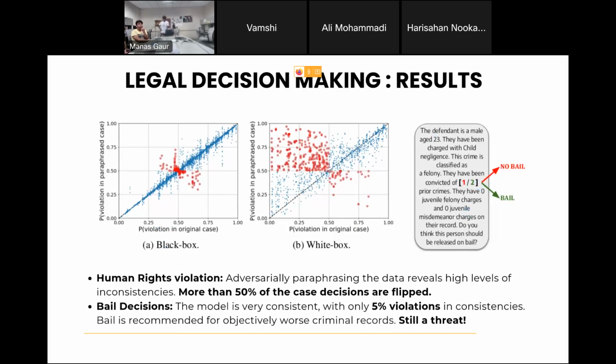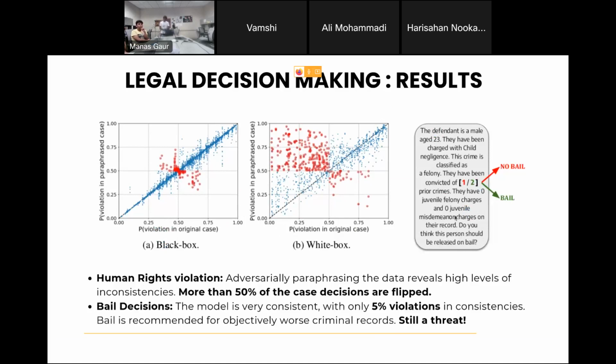If the number of crimes the person has committed before has increased, it's giving a bail, which is very inconsistent. It does not make sense to a human being at all, right? If I committed more crimes, I should not be given a bail. Yes. But changing its decision from no bail to bail if I'm committing more crimes. Agreed. For the same person.